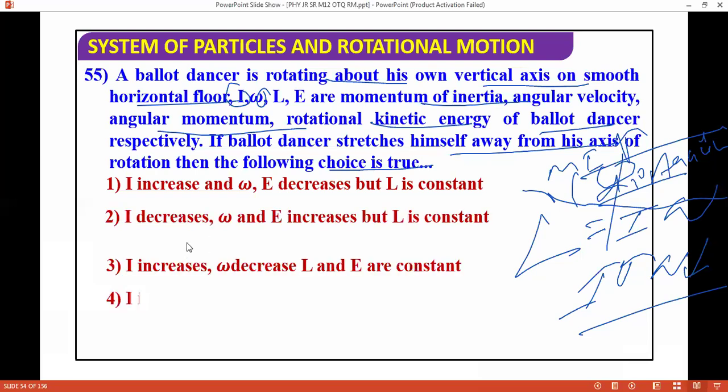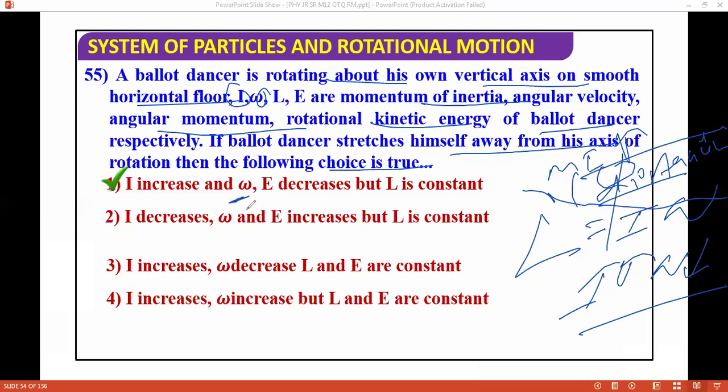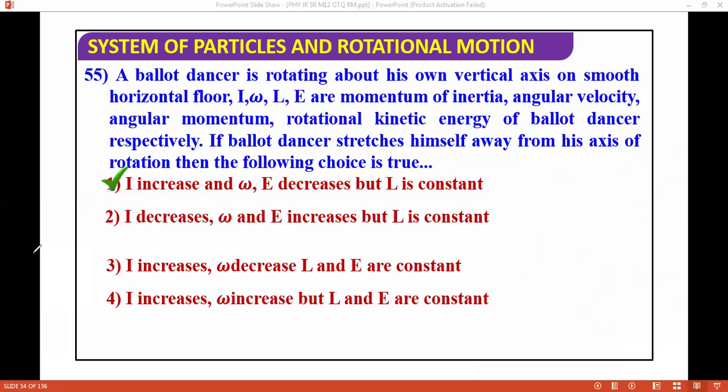So the correct answer for this question is: I increases, omega and E decrease, but L is constant. As angular velocity is decreasing, and rotational kinetic energy is half I omega square, rotational kinetic energy will also decrease. This way we can solve these questions easily. They are easy questions. Okay, so now we are moving to the next question.